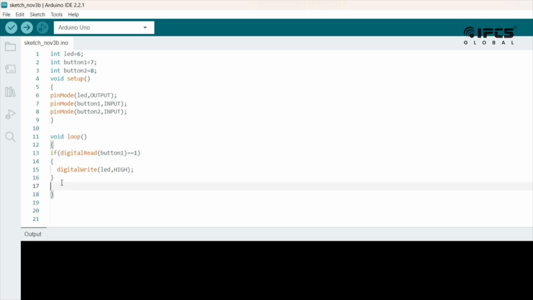Then next button. So else if digitalRead. So mention the second button. So button 2 equal to 1. So digitalWrite, the LED will be off.